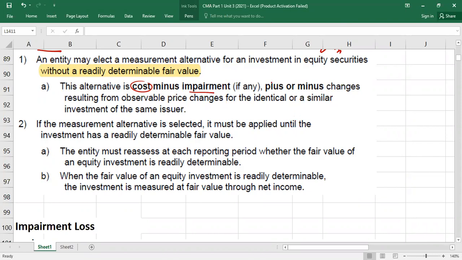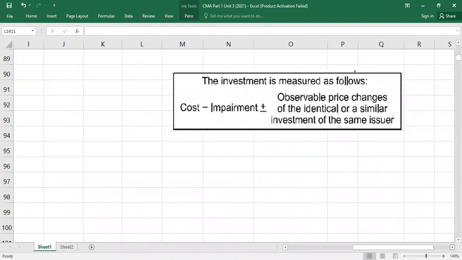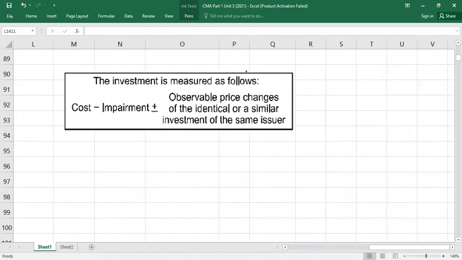Right? And then there is one more plus minus for what? This is important. Changes resulting from observable price change for the identical or similar investment of the same issuer. I'm just giving you example, guys, to understand. This is the shortcut format written. The investment is measured as follows by using measurement alternative method.